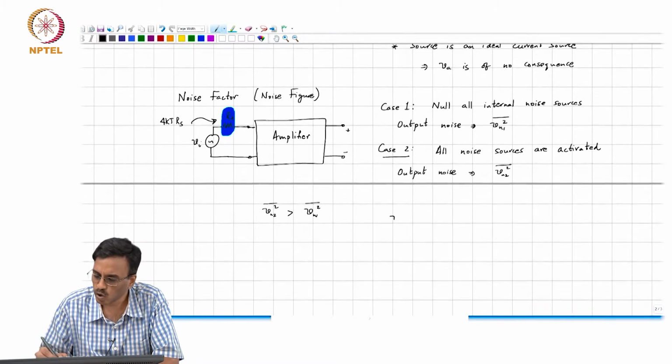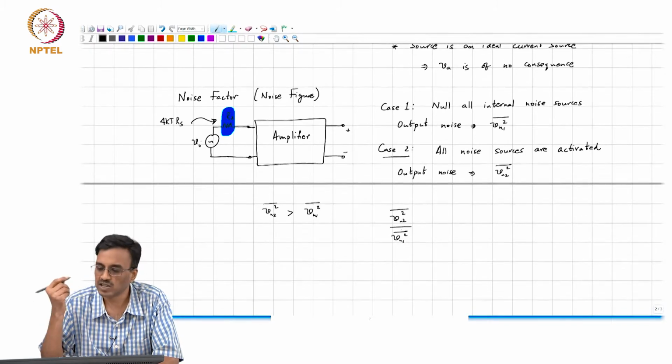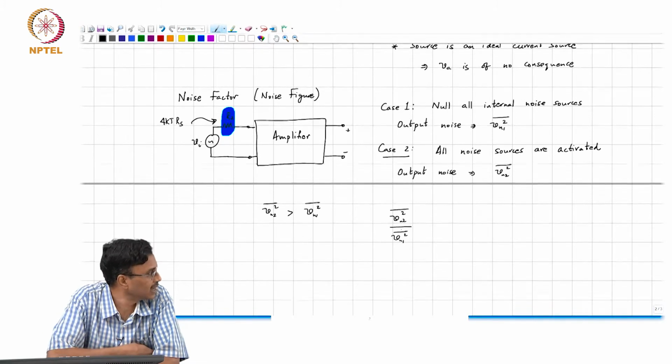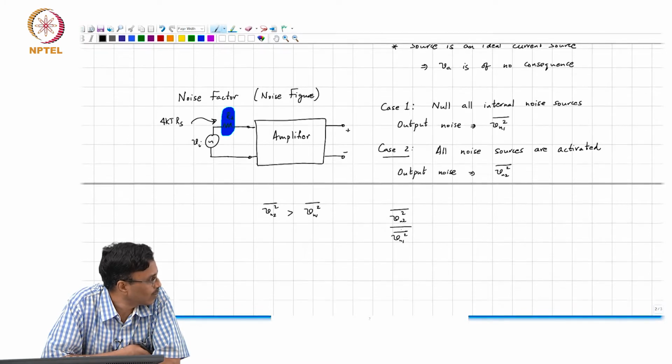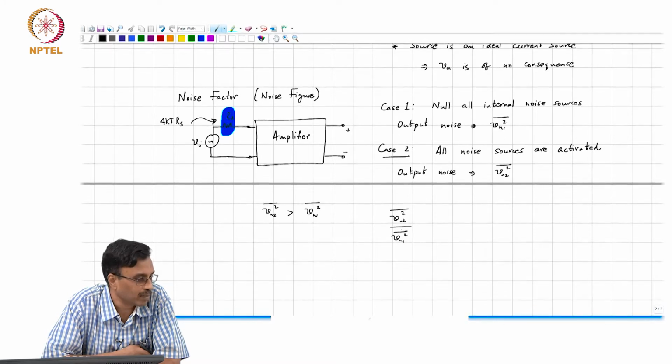So this ratio is a measure of what? What physical meaning can be attached to this quantity, the mean square value? Again, we are assuming that there is no memory inside the amplifier, so at this point it is simply the mean square noise integrated over some bandwidth.